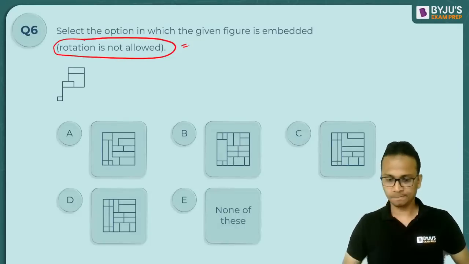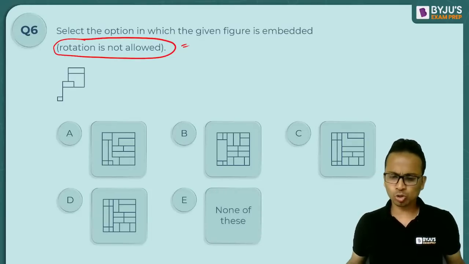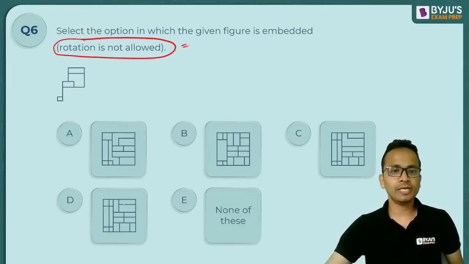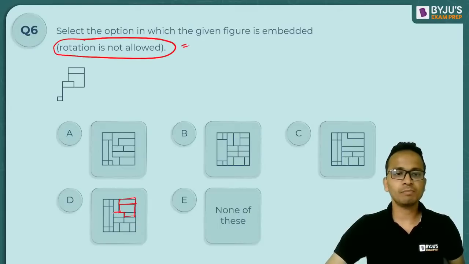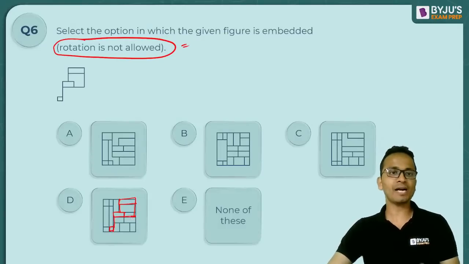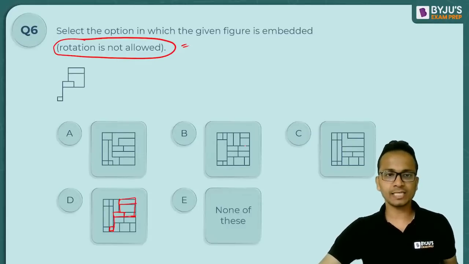Okay, good. Almost all of you are saying option D is the answer. So let me highlight the portion. So this is the first rectangle. Next part of the figure looks like this. Further, another complete rectangle is this. And then a horizontal, vertical line, and then a small square. So yes, the entire part of the question figure is embedded in option D. And that's it. This is the answer, I believe.